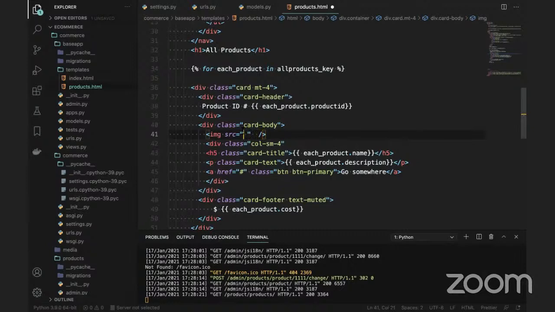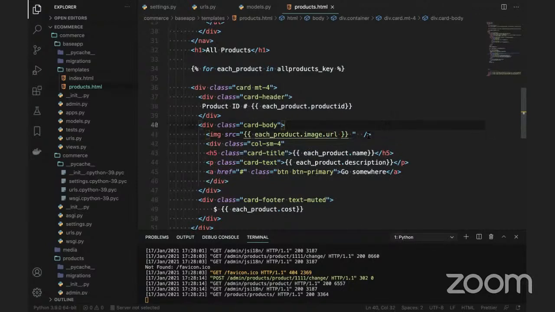Basically I need to give a path, but how to define the path is the question, right? You can take each product, so each_product dot image dot url. So this is how we can define it, guys.